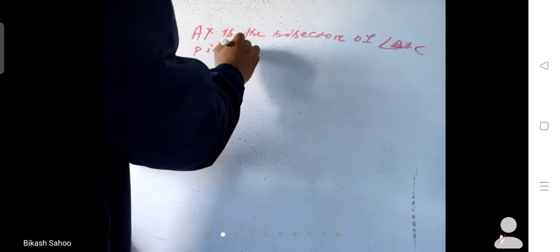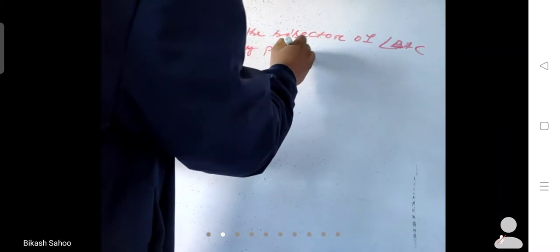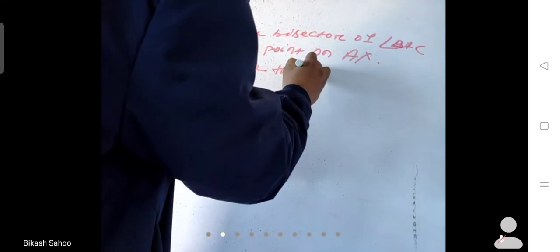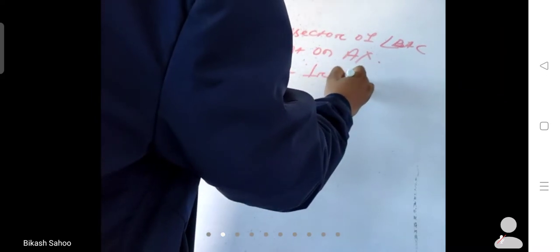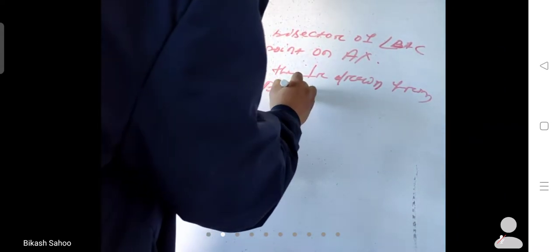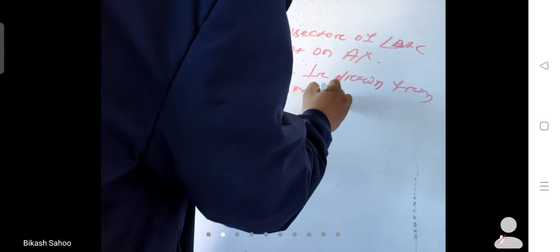P is any point on AX. Prove that the perpendiculars drawn from P to AB and AC are equal.